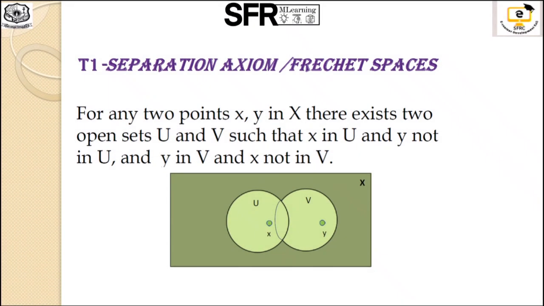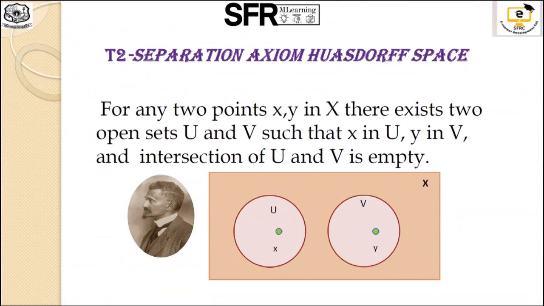Next one is the T1 separation axiom, or Fréchet space. That is, for any two distinct points X and Y in X, there exist two open sets U and V such that X is a member of U and Y is not in U. Similarly, Y is in V but X is not in V. So the two open sets U and V may be overlapping, but each single open set should not contain both the points.